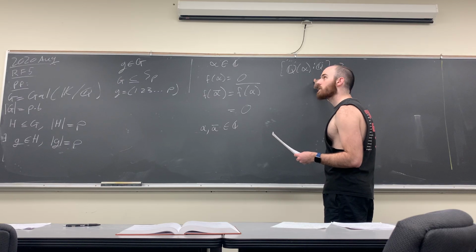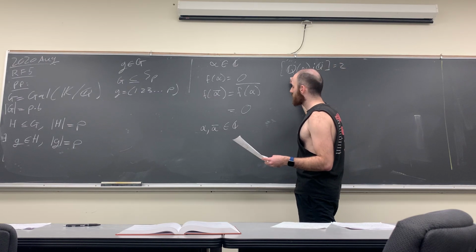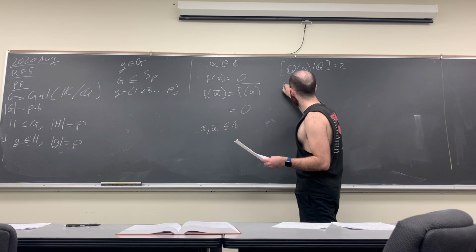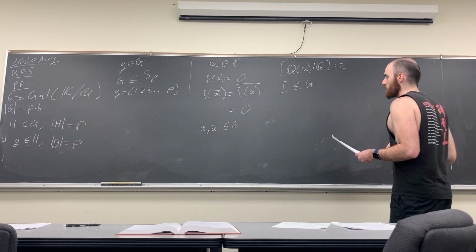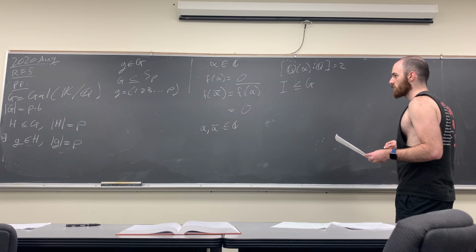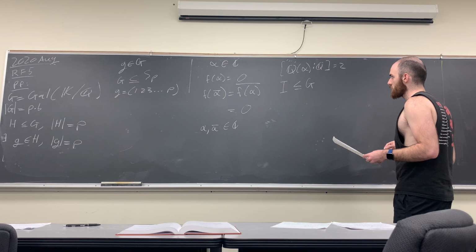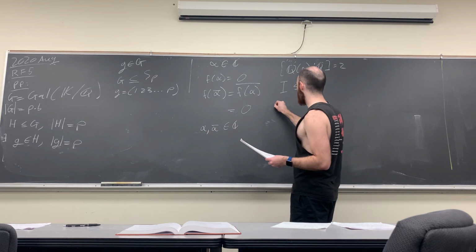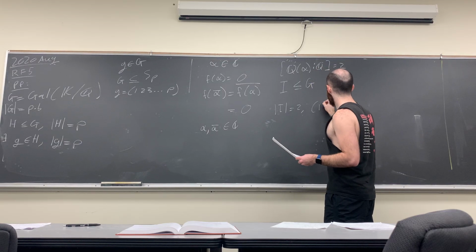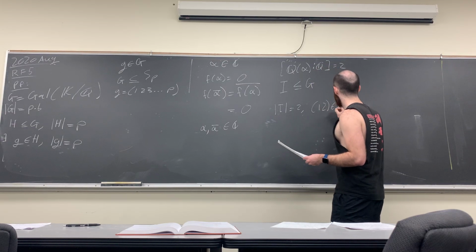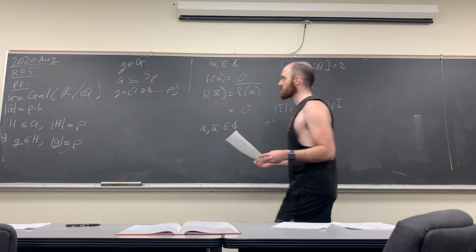So let me call it I. We have I a subgroup of G, whose cardinality is 2, which means we have some transposition (1 2) as an element of I, as a subgroup of G. That's what it is.